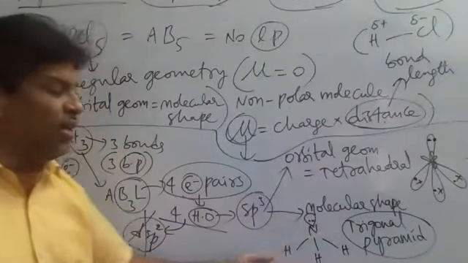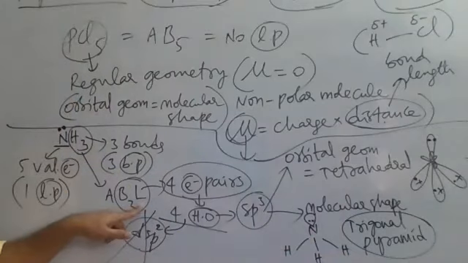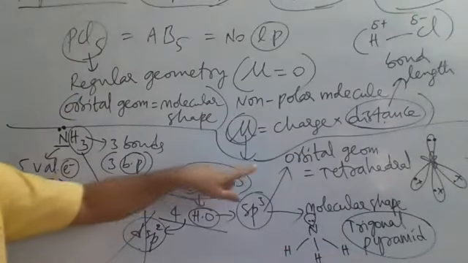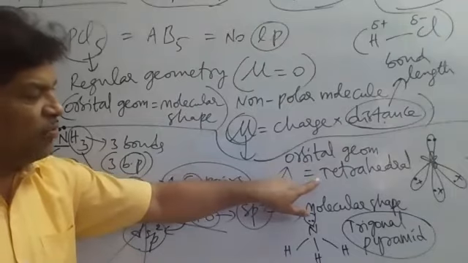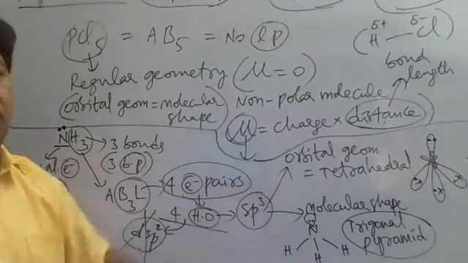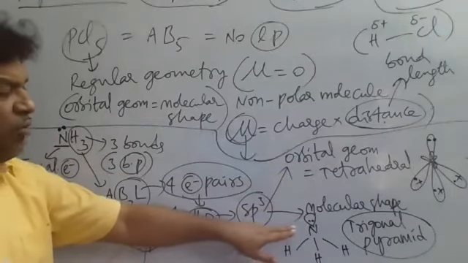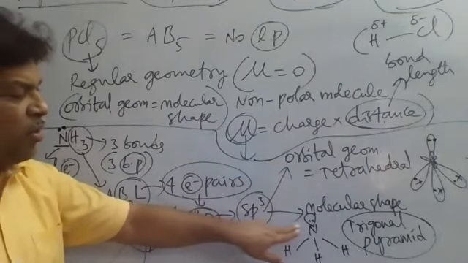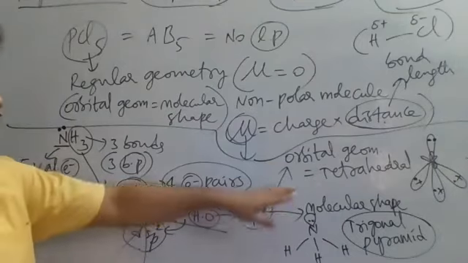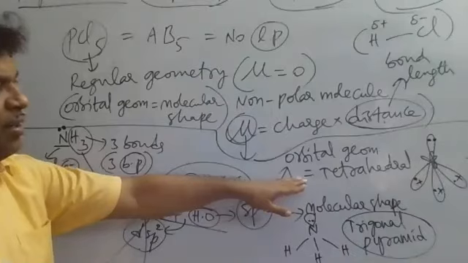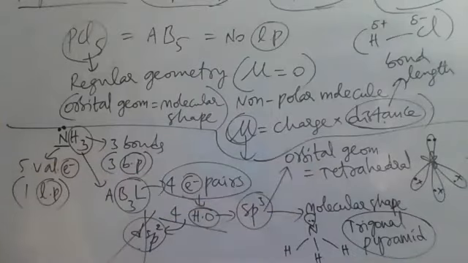Why is there a difference here? Because a lone pair is present, the orbital geometry and the molecular shape are different. If they ask what the shape of NH3 is, you write pyramid shape, and the orbital geometry of sp3 is tetrahedral geometry. Now, here at least 1 lone pair is there.